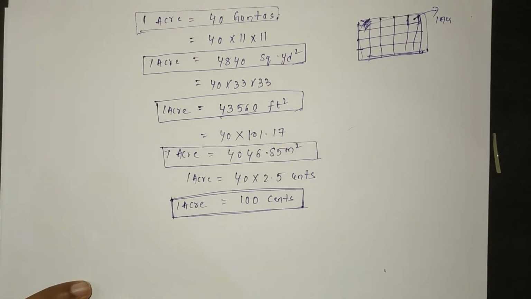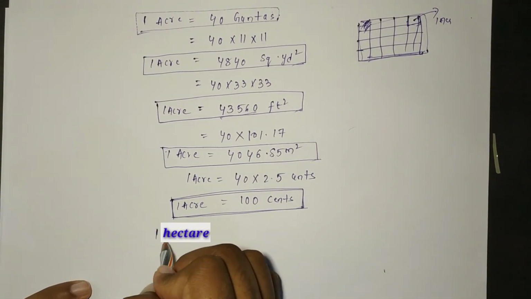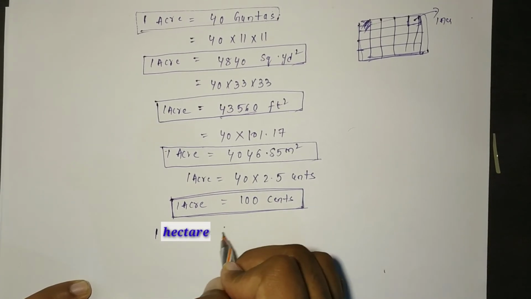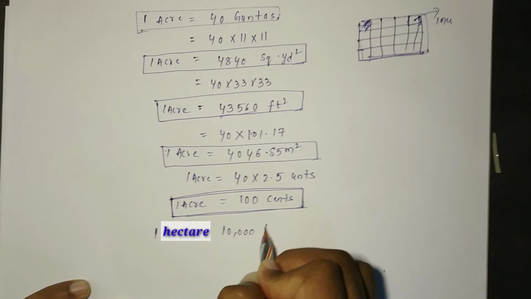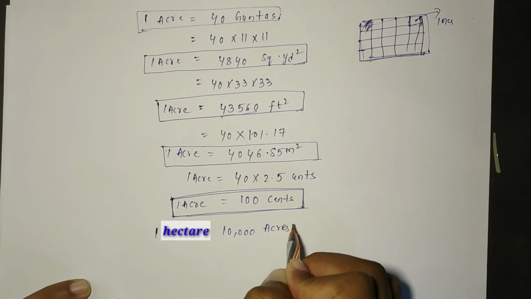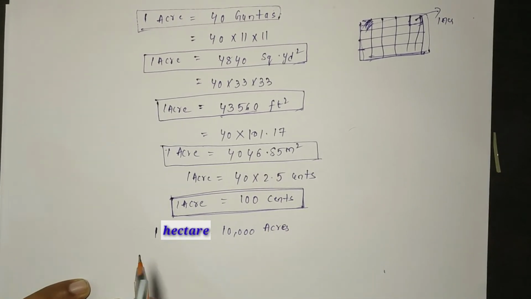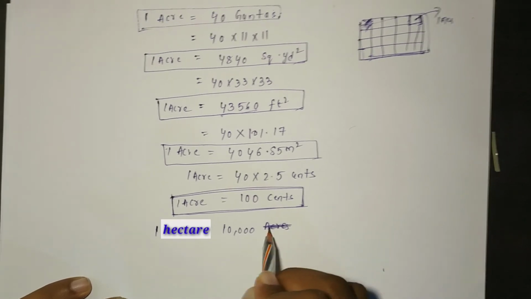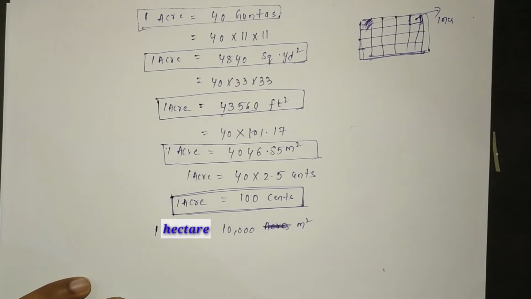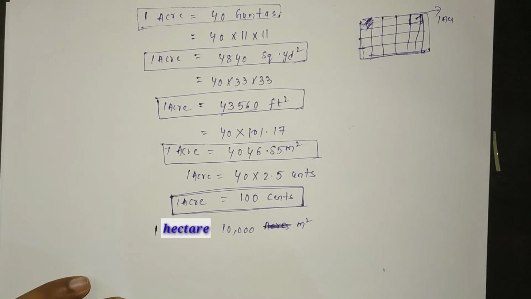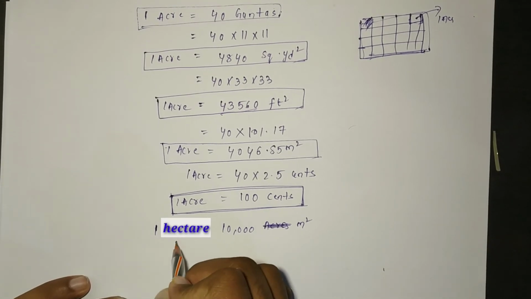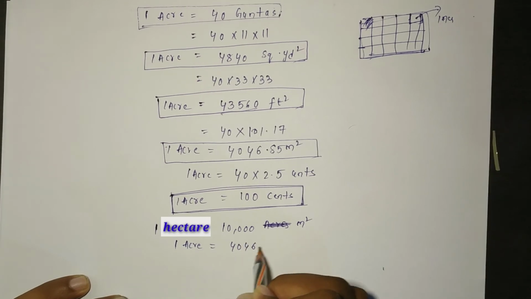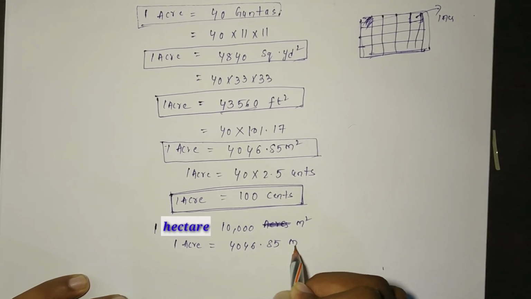Now we also have one hectare is equal to 10,000 meter square. Now we will convert this into acres. We know 1 acre is equal to 4046.85 meter square.